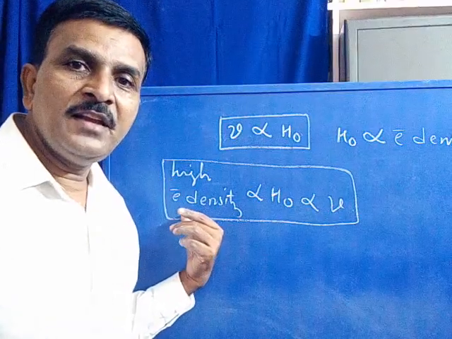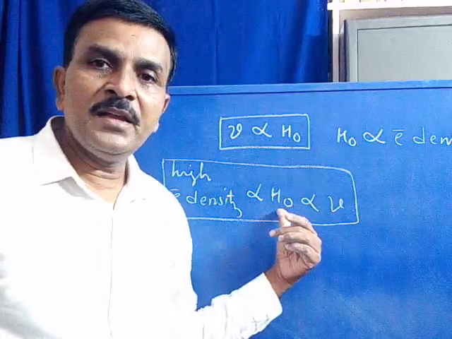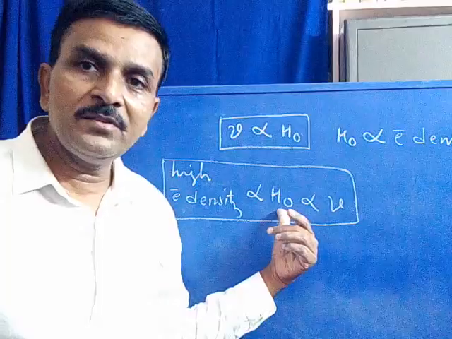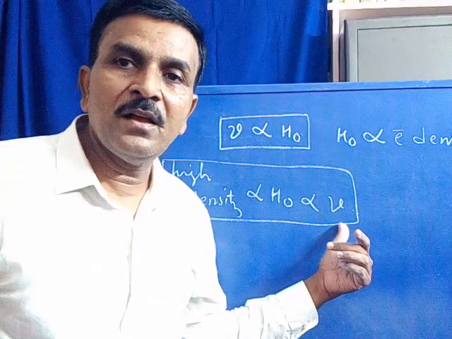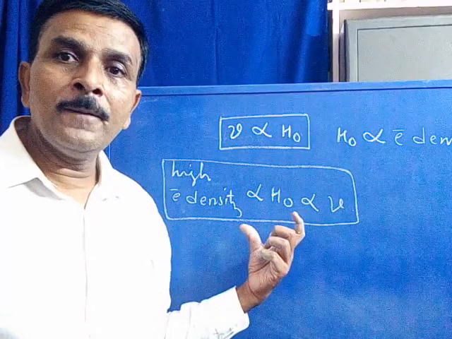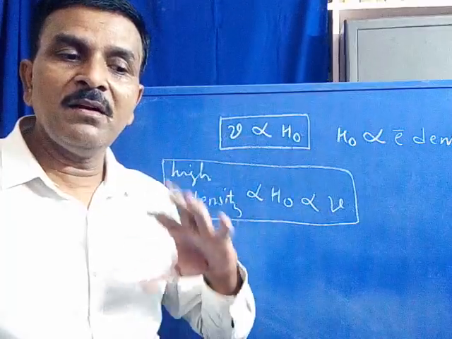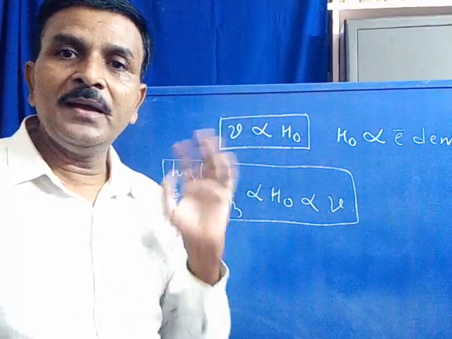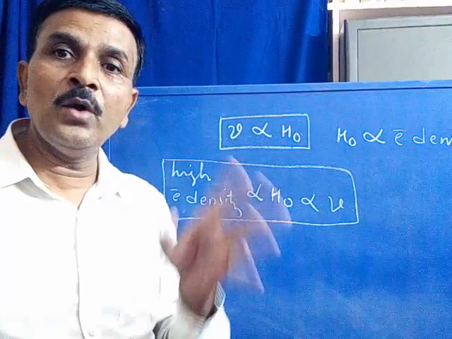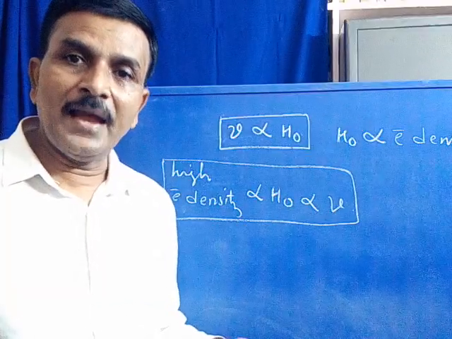If electron density around the proton or nuclei is less, the extent of application of external magnetic field to that kind of nuclei is also less. Absorption frequencies are also less. Are you following? So according to this principle, the absorption frequency of a nuclei of high electron density is more when compared with the absorption frequency of a nuclei associated with lower electron density. Let us discuss why this happens.